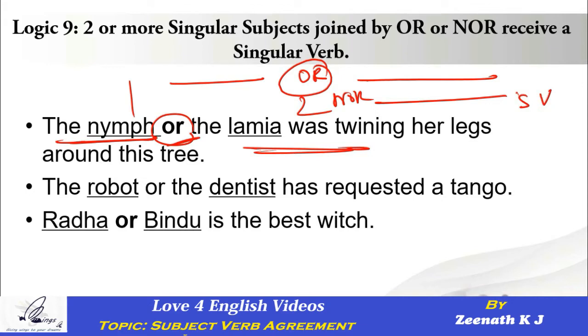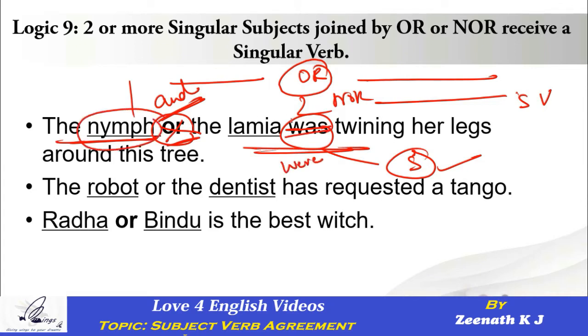First of all, see what is the verb in the sentence? Was. Is it singular or plural? Singular. So is it correct or incorrect? Definitely correct. Remember, the nymph or the lamia. I'm not saying the nymph and the lamia. If I would have said the nymph and the lamia, the answer would have changed, because we are talking about two different people together, not only lamia, but also nymph.